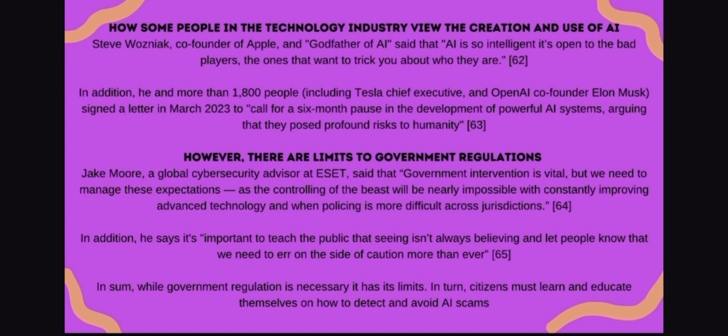Jake Moore, a global cybersecurity advisor at ESET, said that government intervention is vital, but we need to manage these expectations, as the controlling of the beast will be nearly impossible with constantly improving advanced technology and when policing is more difficult across jurisdictions. In addition, he says it's important to teach the public that seeing isn't always believing, and let people know that we need to err on the side of caution more than ever. In sum, while government regulation is necessary, it has its limits. In turn, citizens must learn and educate themselves on how to detect and avoid AI scams.